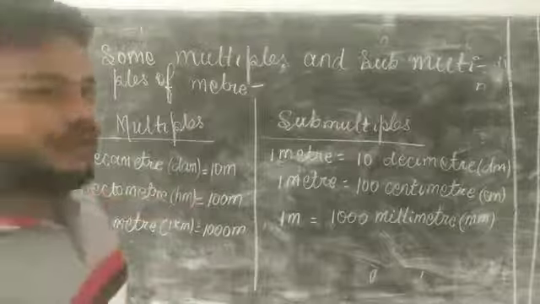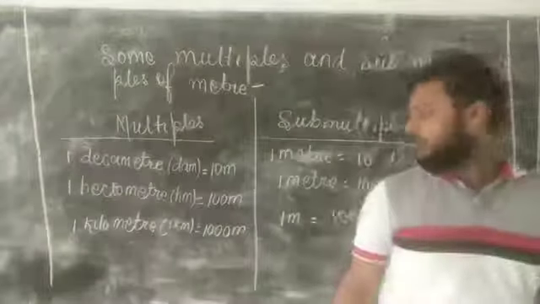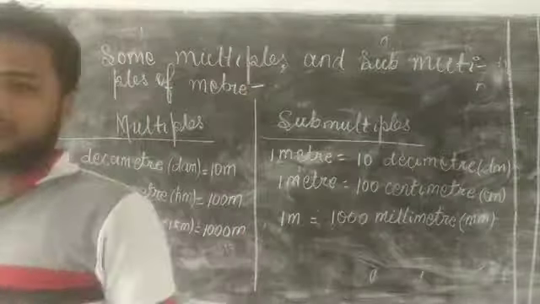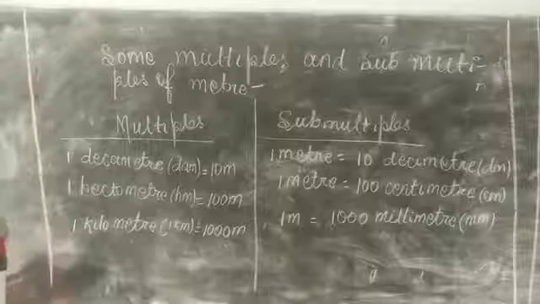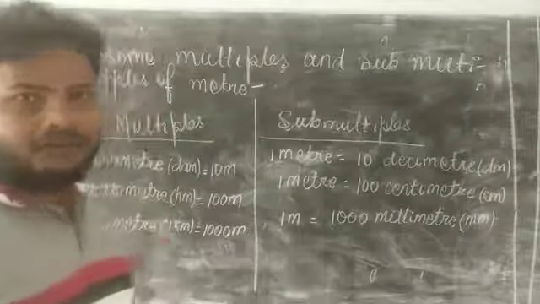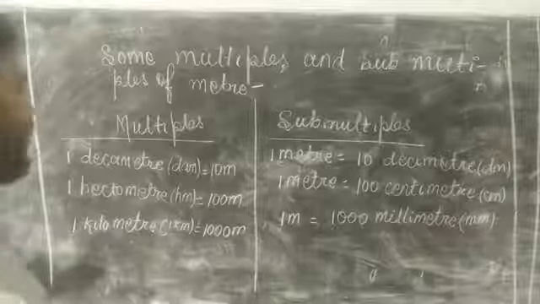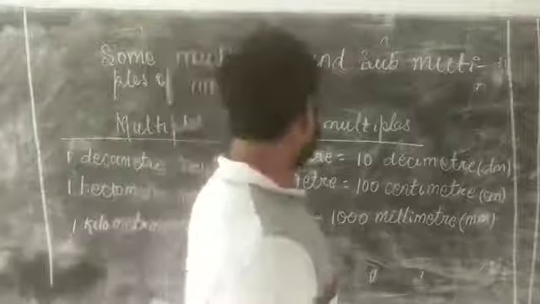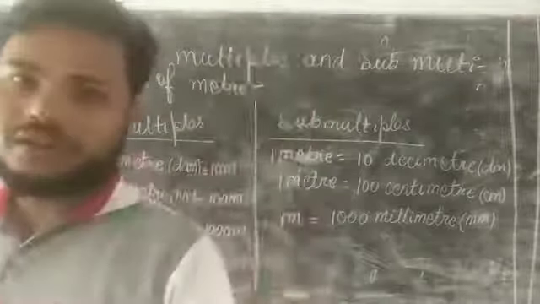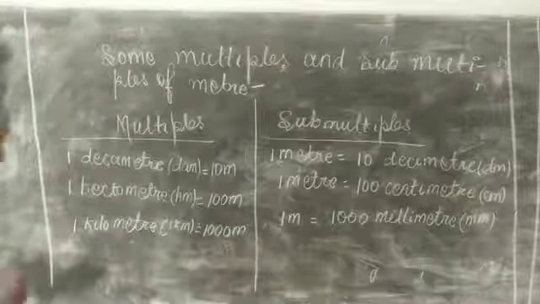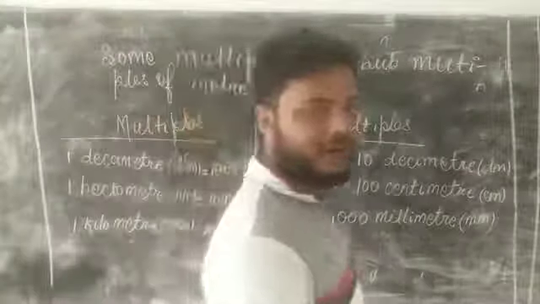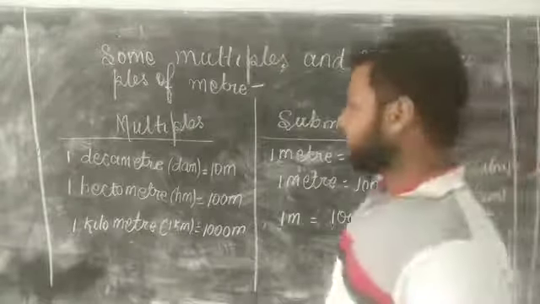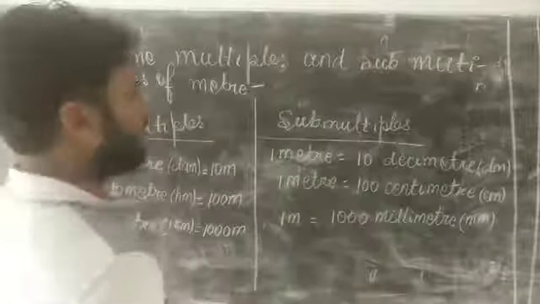Next, 1 hectometer equals 100 meter. It means 1 hectometer is divided into 100 equal parts, each part 1 meter long. Next is 1 kilometer. 1 kilometer equals 1000 meter. It means 1 kilometer is divided into 1000 equal parts, each part 1 meter long.